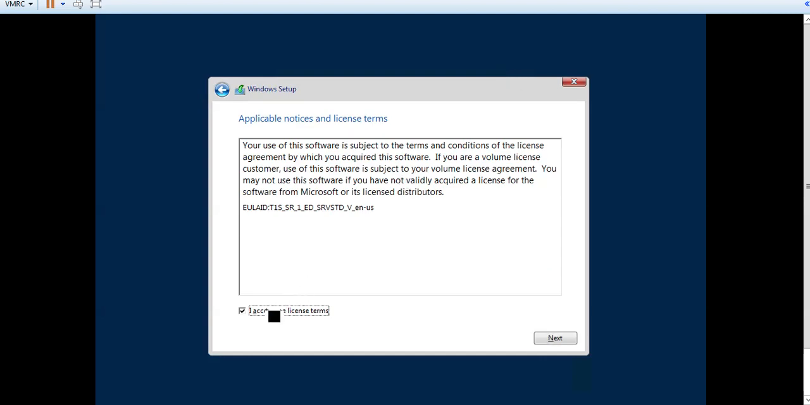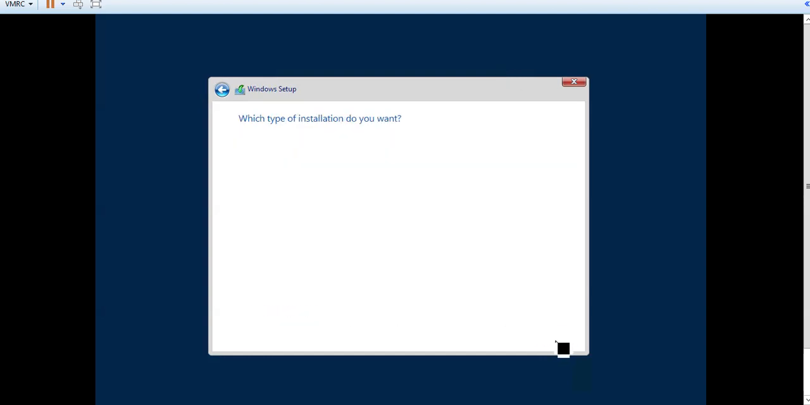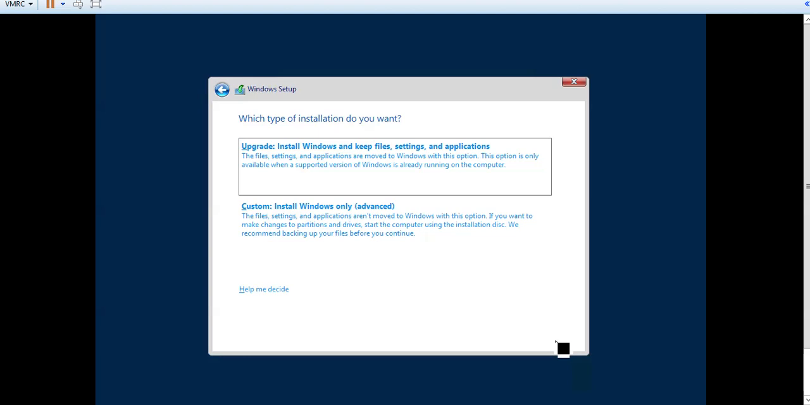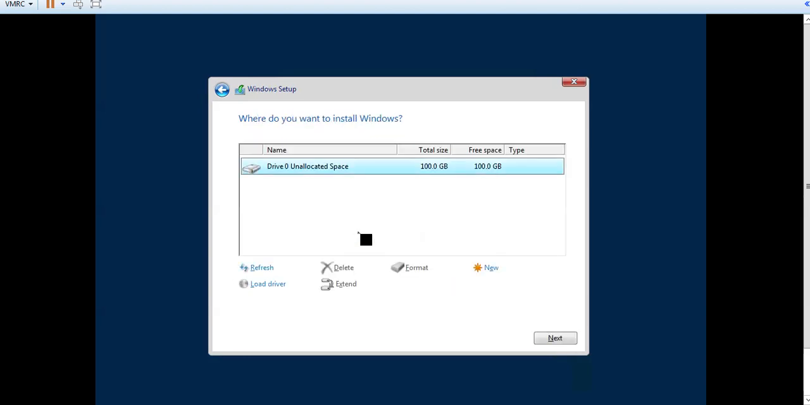Accepting the license agreement, clicking on next. Now we have two options: Upgrade, which installs Windows and keeps files, settings and applications, and the second one is Custom install, advanced. For fresh installation we are selecting this second option.